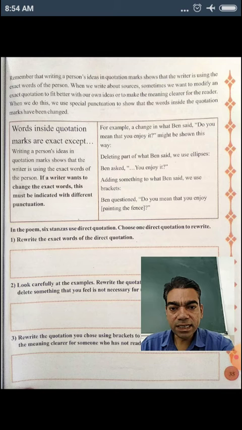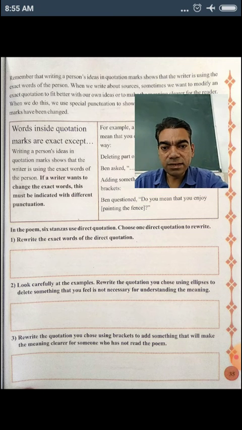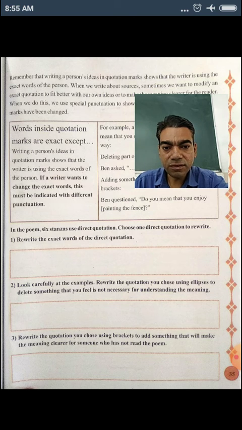In the poem, 6 stanzas use direct quotation. Choose one direct quotation to rewrite here. First, write the exact words of the direct quotation, that I have given. Then look carefully at the examples. Rewrite the quotation you choose using an ellipsis to delete something that you feel is not necessary for understanding the meaning. That also I have given. You can see and you can write.